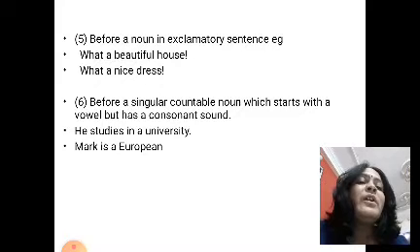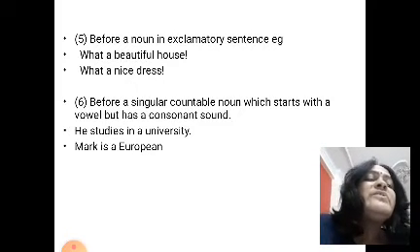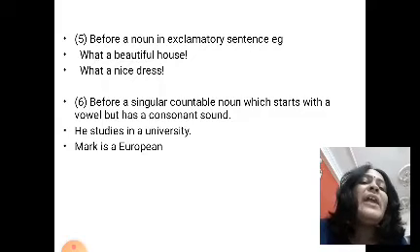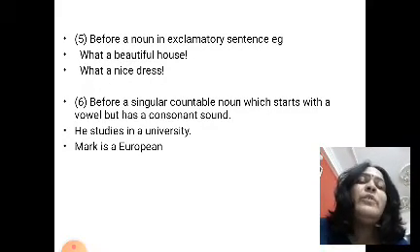Then a is used before a singular countable noun which starts with a vowel but has a consonant sound. Okay, he studies in a university. So it starts with what? University starts with U, a vowel. Okay, U is a vowel, and what have we written? A university. Okay, Mark is a European. So here, although it starts with E, we are not using an. We are looking at what?